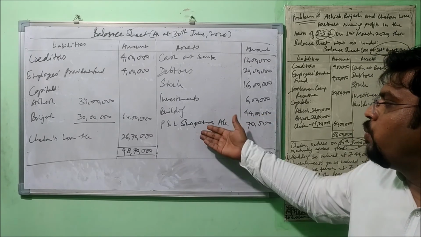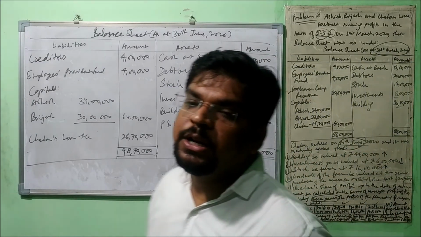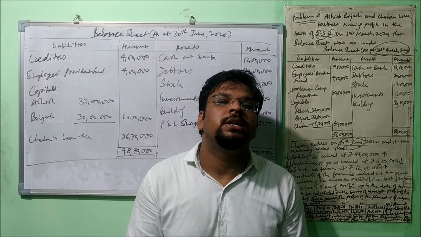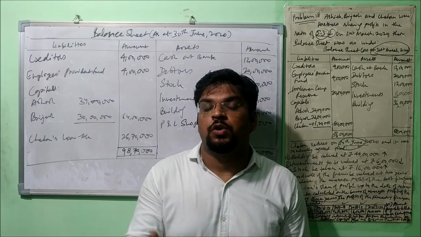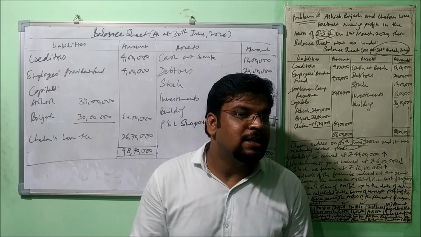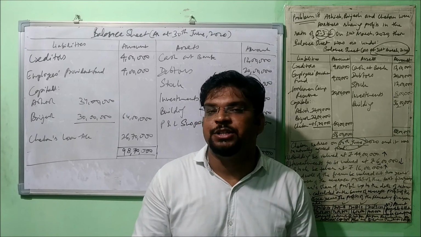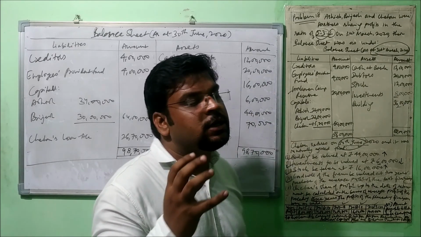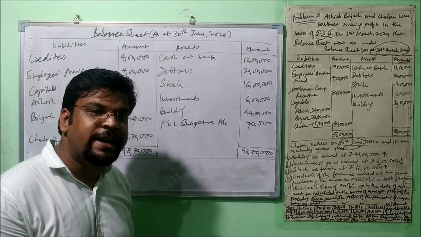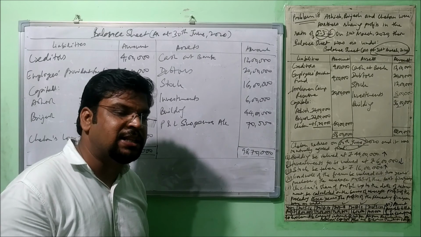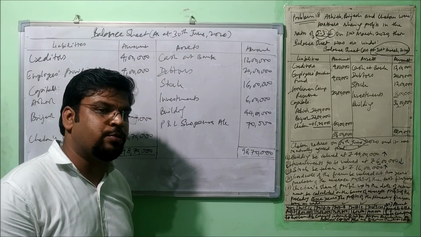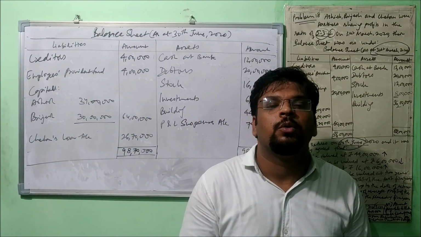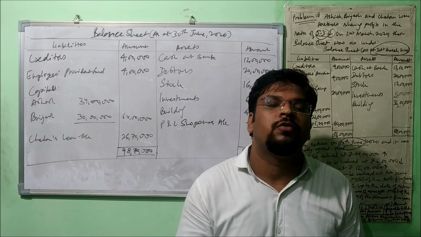Why do we have to open this profit and loss suspense account? Because right now we have not calculated gross profit and net profit. Then how can we calculate the share of profit for any partner? But he is retiring at that time, so we'll have to make some adjustment for that. Until we prepare the profit and loss appropriation account, we keep the balance of the profit and loss suspense account temporarily there, right? At the end of the year, this will be transferred to the profit and loss appropriation account. Understood the point? Alright friends, so this was all about the numerical problems on retirement of a partner.